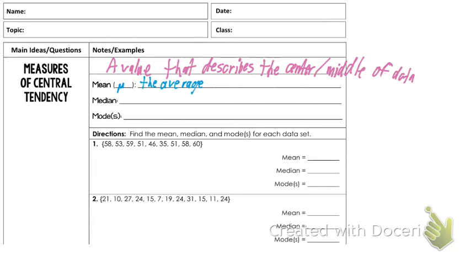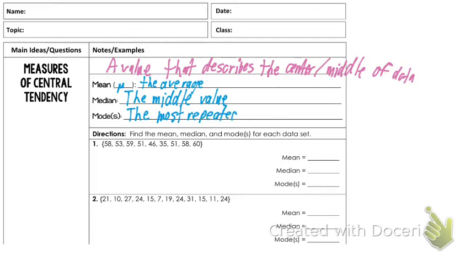The median is the middle value. Have you guys heard of medians for the road before? Where's the median on the road? In the middle. So would it make sense that the median for math is the middle value? When you line the data up least to greatest, whatever is in the middle is the median. And then the mode, or modes, depending, is the most repeated value.